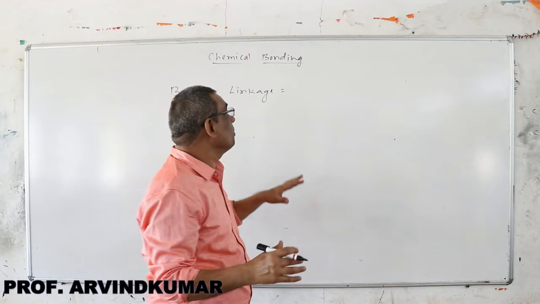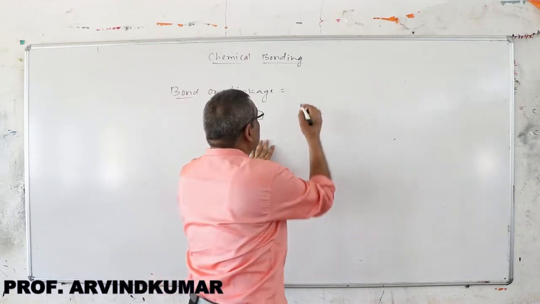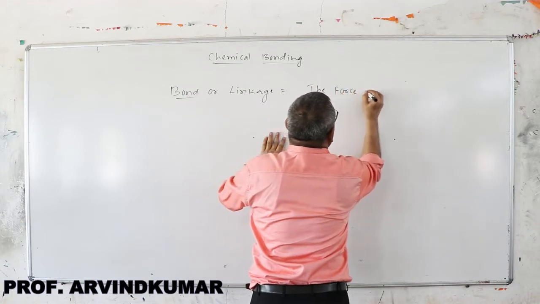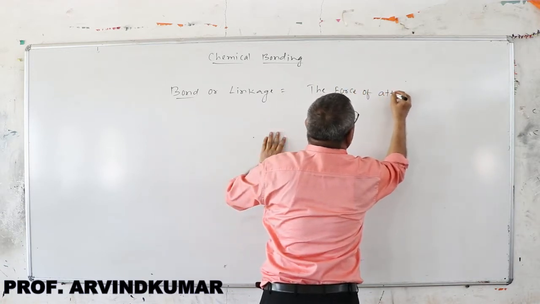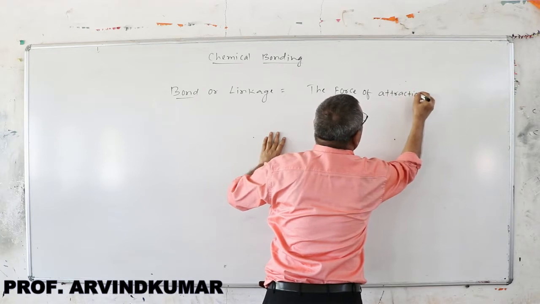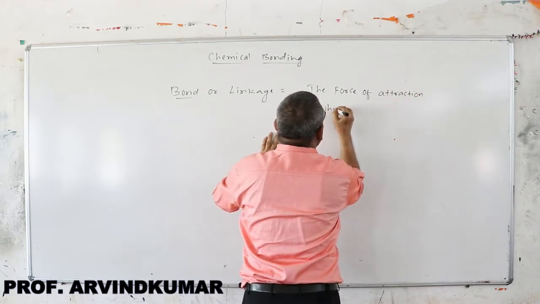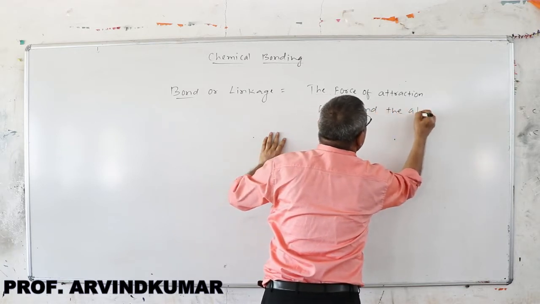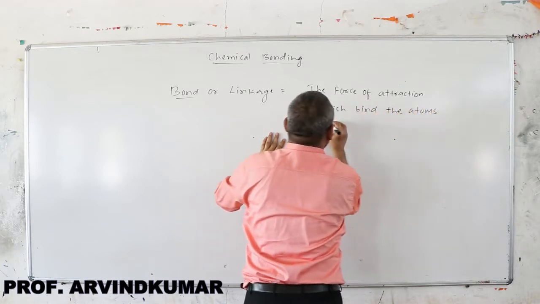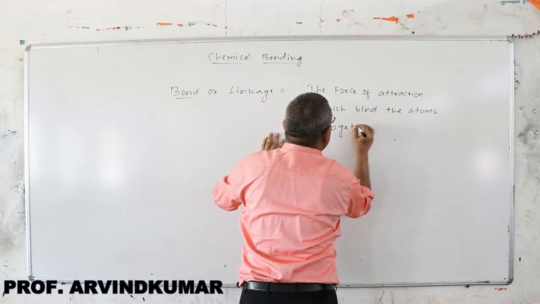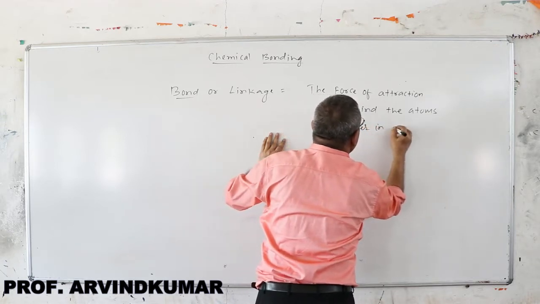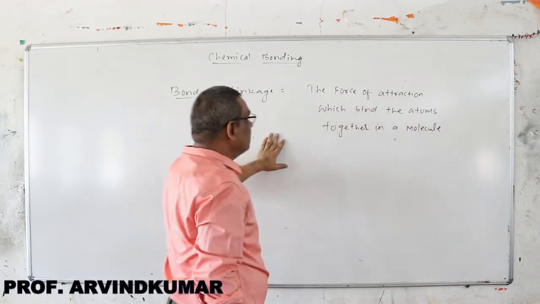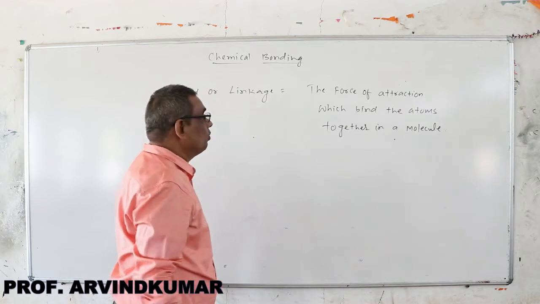So there are two kinds of bond. The bond is the force of attraction which binds the atoms together in a molecule. The force of attraction which binds the atoms together in a molecule is called bond.